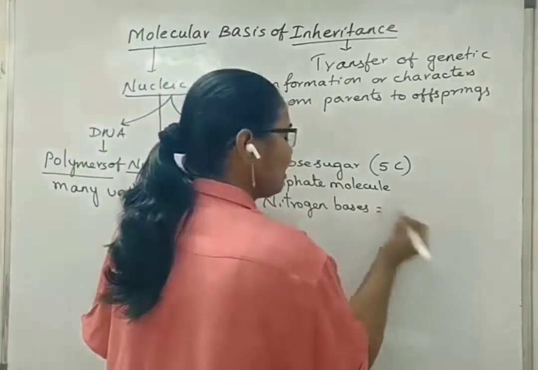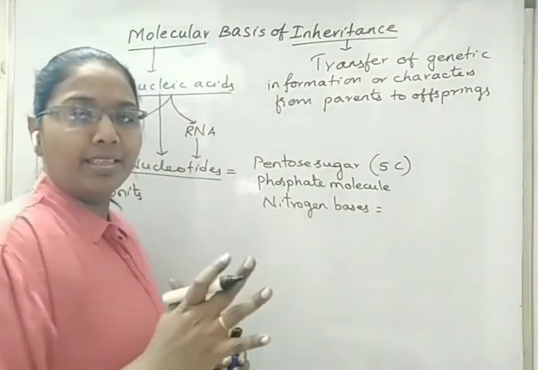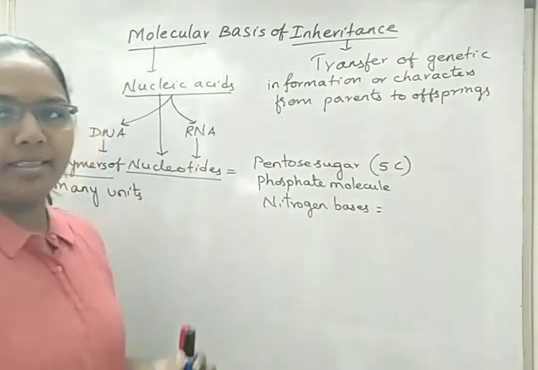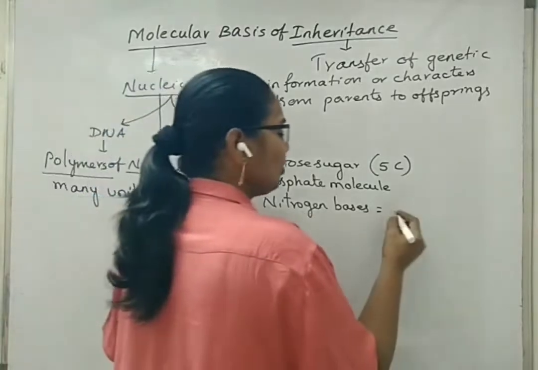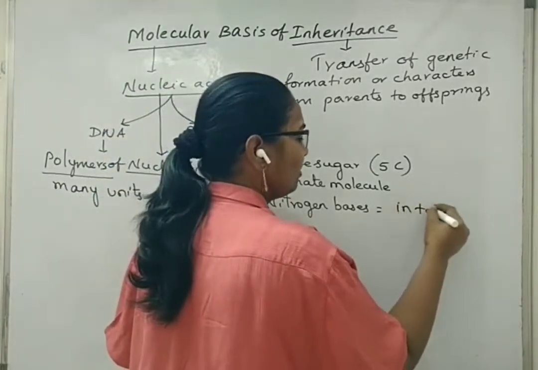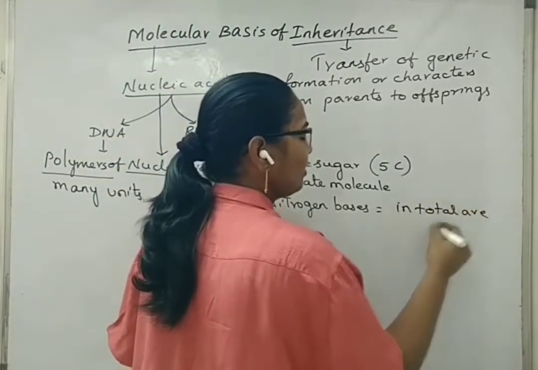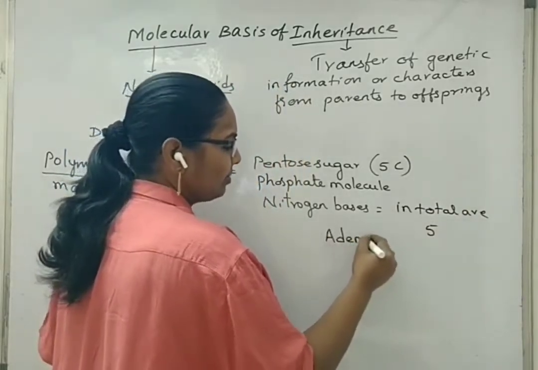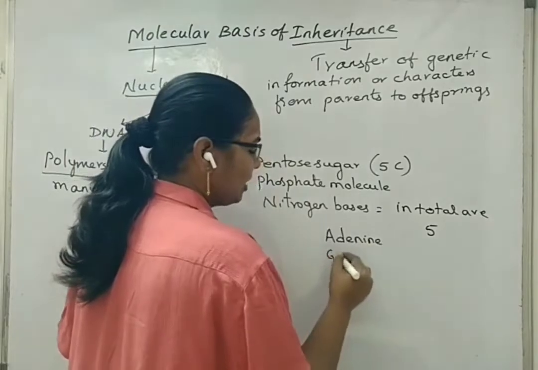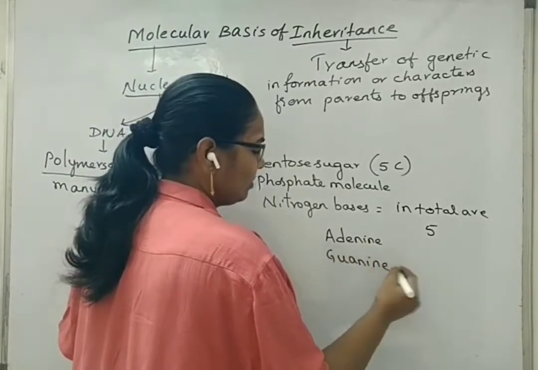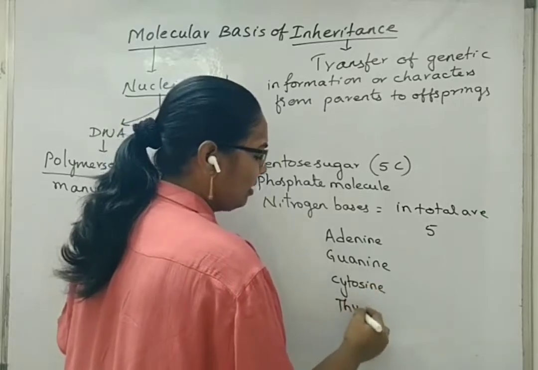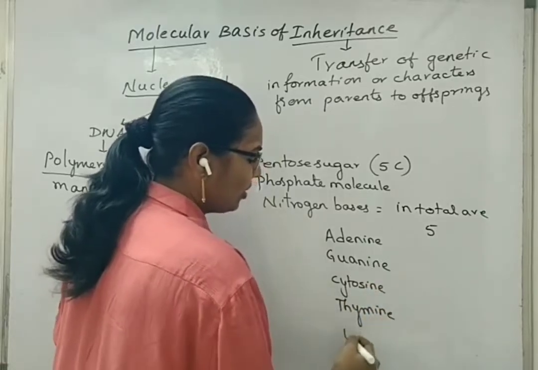These nitrogen bases are basically of 5 types when we combine both DNA and RNA molecules. Nitrogen bases in total are 5. What are those? Adenine, guanine, cytosine, thymine, and uracil.